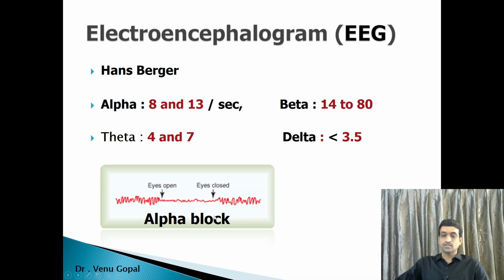Then what is alpha block? Alpha block means when eyes are closed, we will get alpha rhythm here on the left hand side. With eyes open, the brain comes into alert state with desynchronization. The synchronous firing of alpha is missing, and then desynchronized high frequency wave patterns will come. That is beta rhythm. So alpha is replaced by beta rhythm with eyes open. This is known as alpha block or desynchronization.